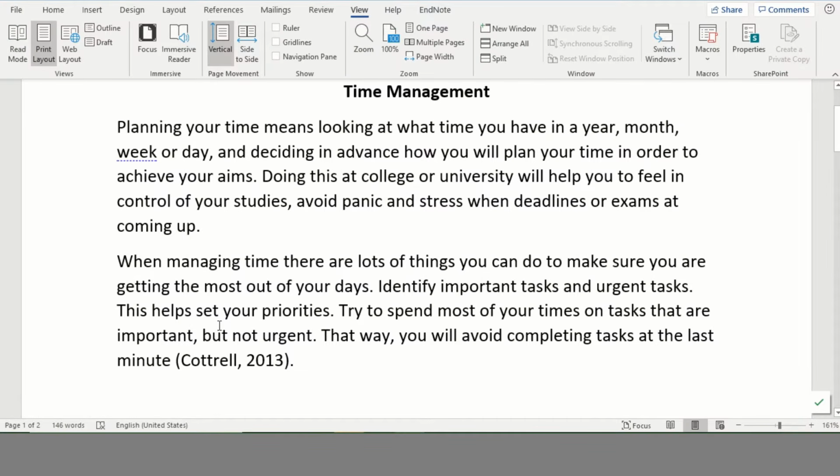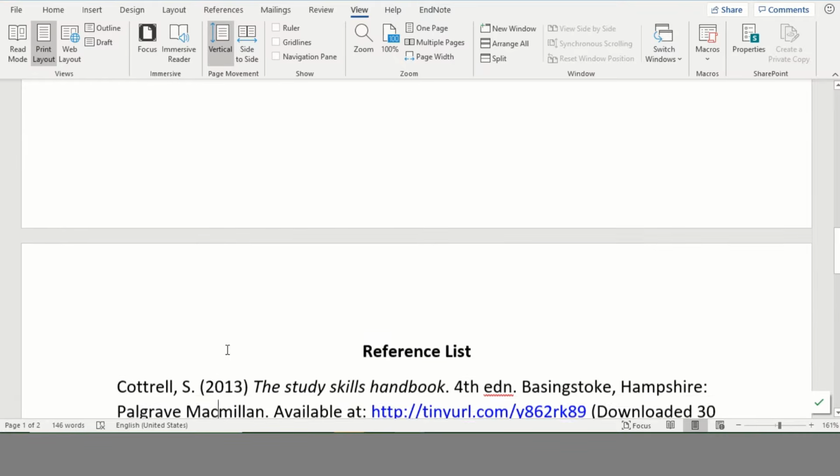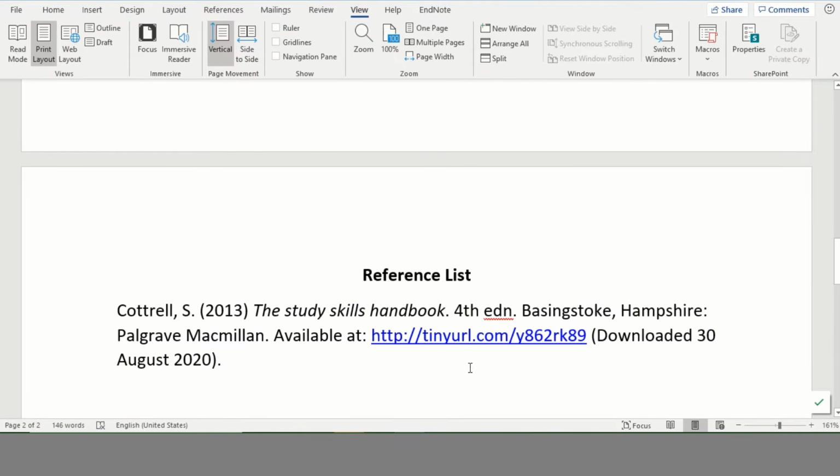As well as the in-text citation, I must also include a full reference of the details of my book at the end of my piece. The full reference includes the title of the book, the edition, the place of publication, the publisher, and also because this is an ebook, I include the URL and the day, month and year I downloaded or accessed the book.